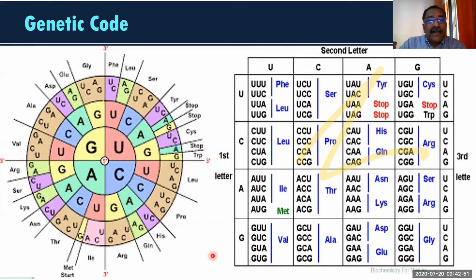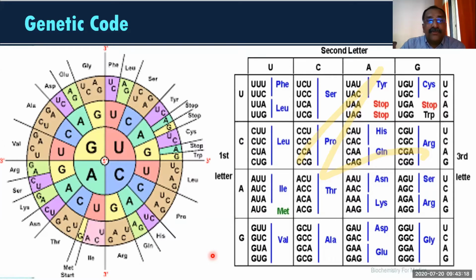The message is shared by DNA, but the messenger is RNA. So from DNA, the message will go to RNA, and from RNA, the protein will be synthesized. So DNA to RNA and then to proteins, that is the sequence.